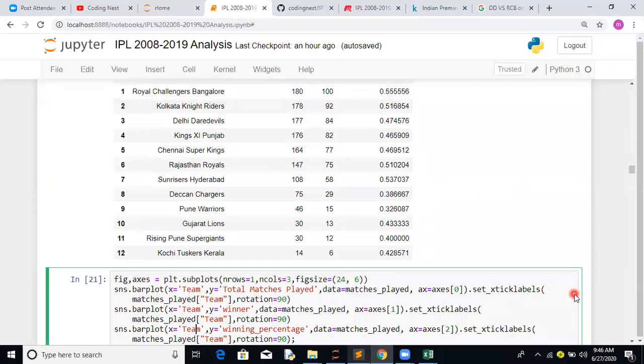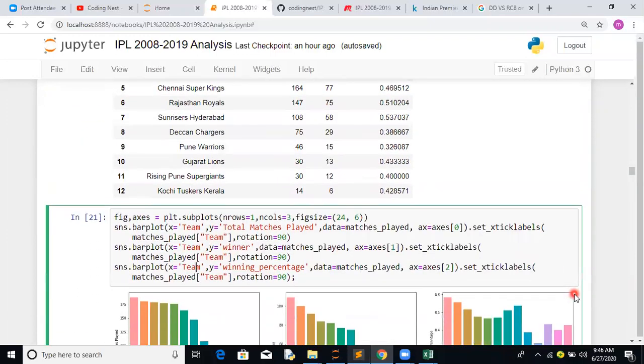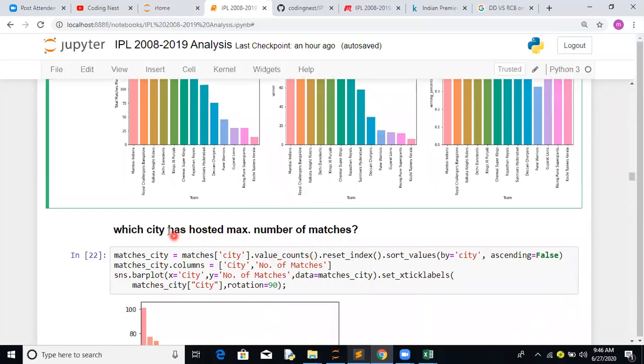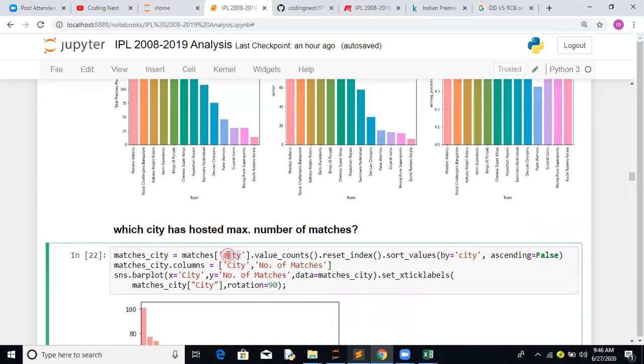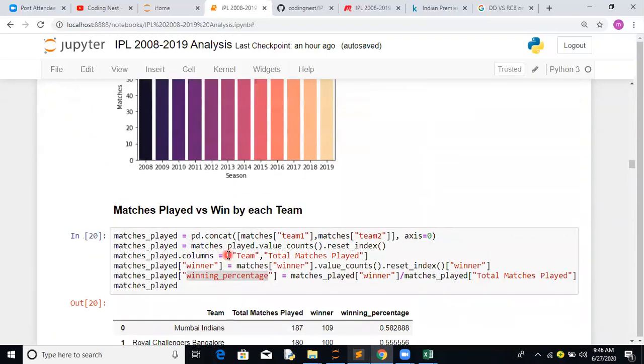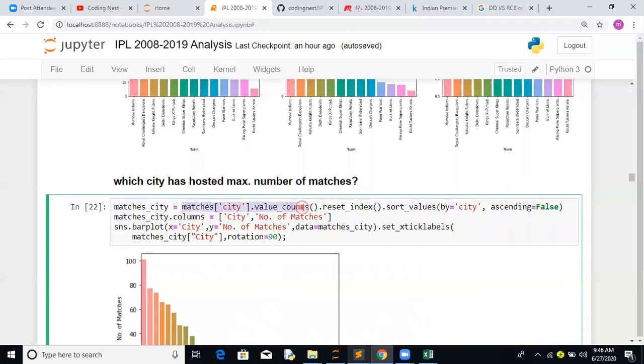Okay, so this is the data analysis of matches played versus wins by each team. Which city has hosted the maximum number of matches? I think that's pretty simple. We just have to play with the city and the number of matches, similar to your first task. So matches city dot value counts dot reset index, sort values by city, ascending equals false.